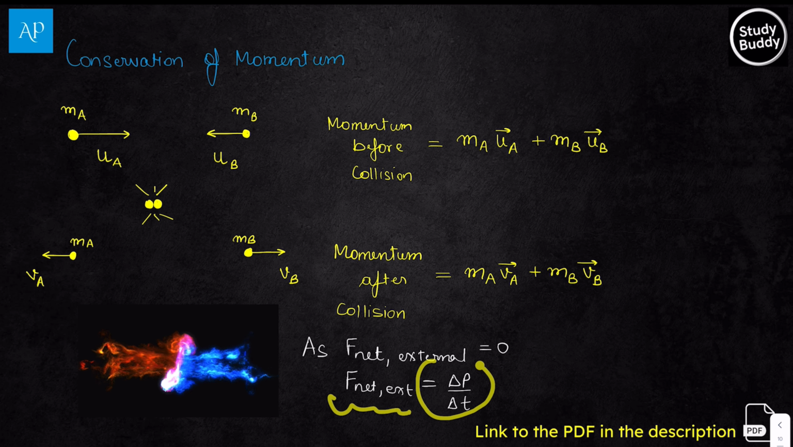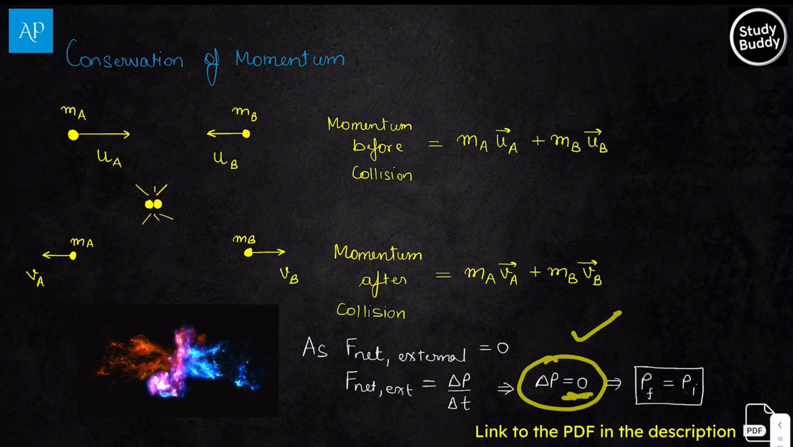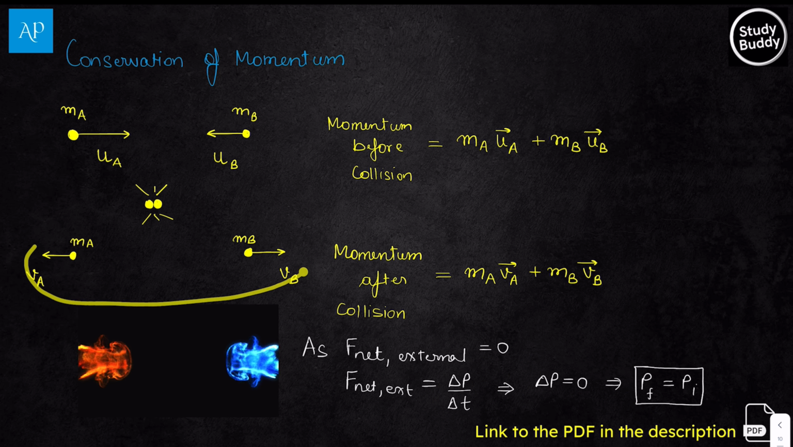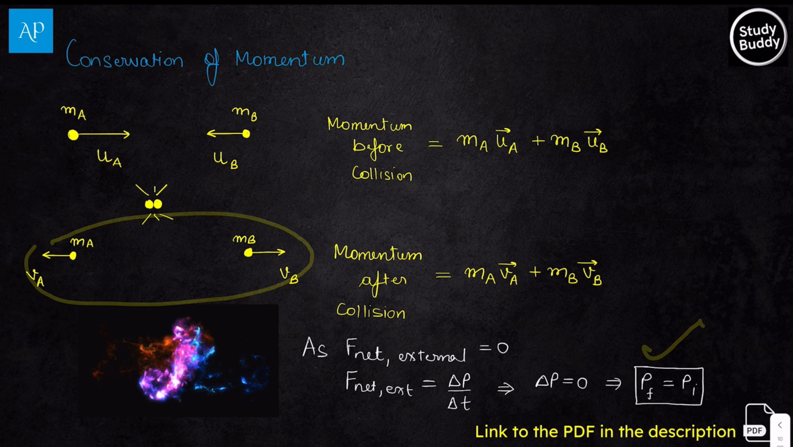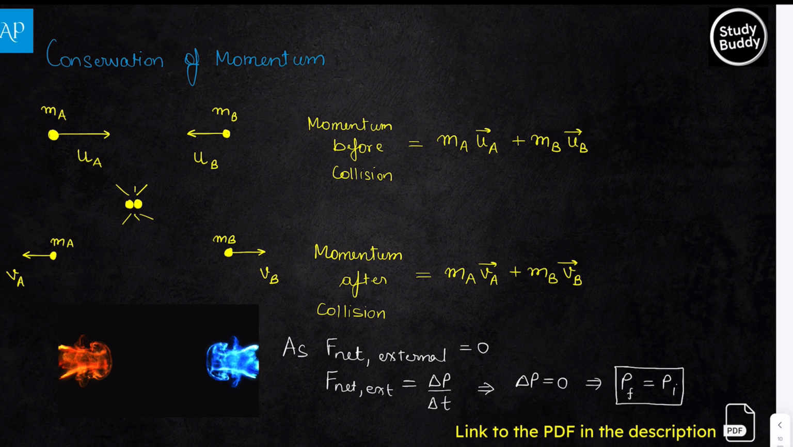According to Newton's second law, net external force is the change in momentum over time, so we can say the change in momentum will also become zero. Because if you equate this to zero, delta t multiplied with zero, you get delta p equals zero. That simply means finally after collision, the momentum is equal to the initial momentum before collision. So I hope this point is clear to everyone.